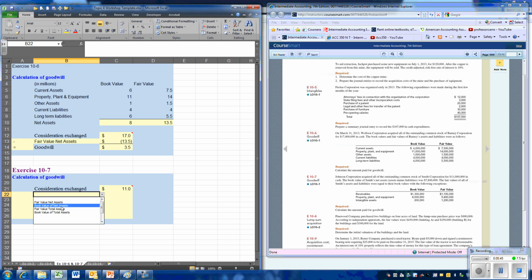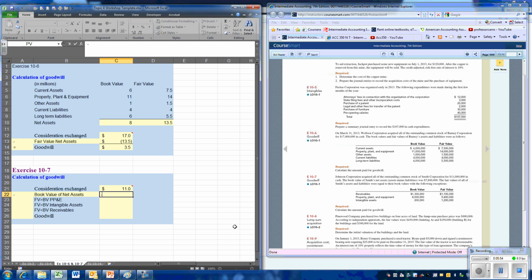We're going to go to the book value of the net assets, subtract that out, and determine our goodwill. And that is 7.8 million. Now our property, plant, and equipment, the fair value exceeds book value by 1,400,000.